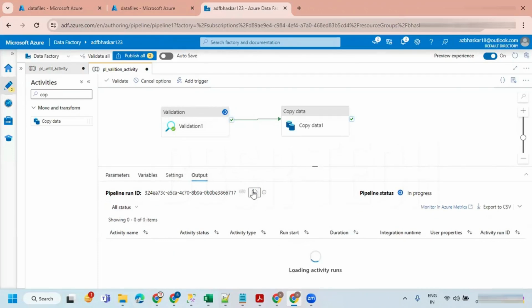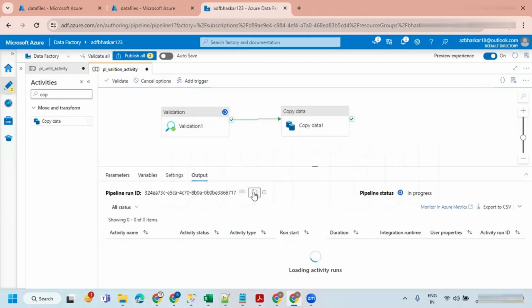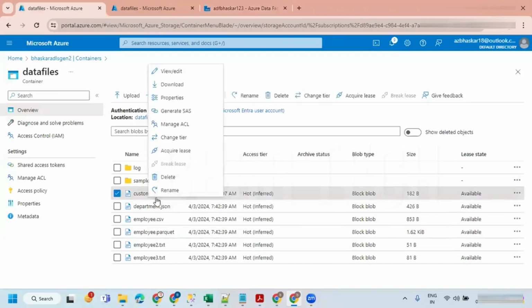It is going to be executed. Waiting. You can see that the duration is 13 seconds, which means its second iteration has started. Once this is done, it goes for sleep for 10 seconds, right? Now I'm going to rename the file as customer.csv.